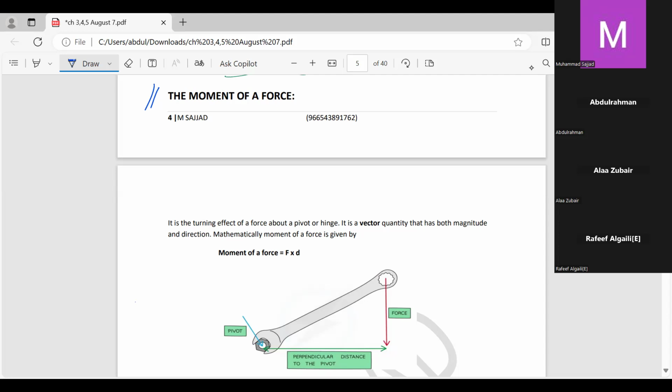Secondly, a force can change shape or size. We can compress or stretch a body by applying a force. Also, force can change direction. Like, we apply a force on the steering wheel, and as a result, the direction is changed. It can make a car take a left turn, or it may take a right turn.